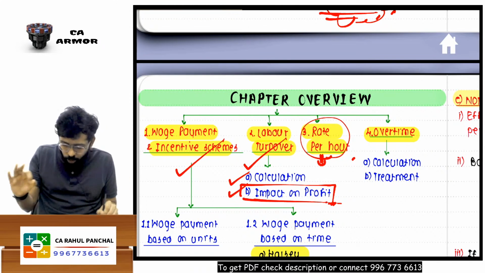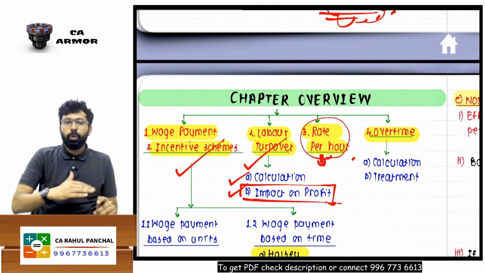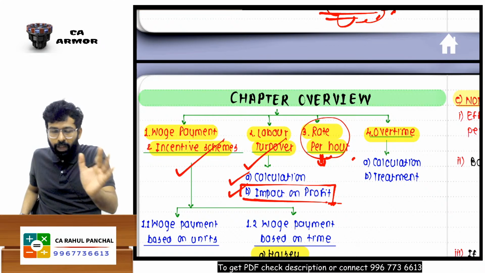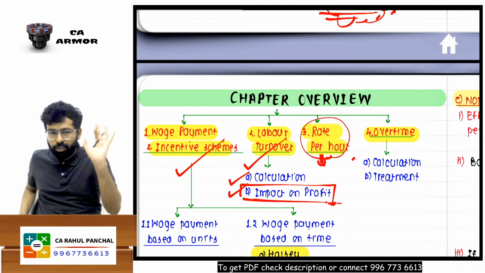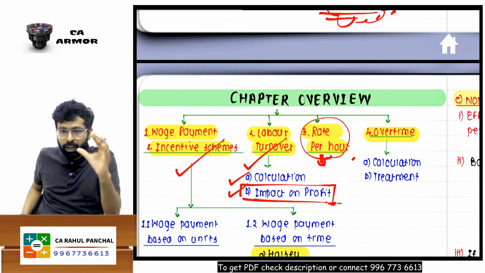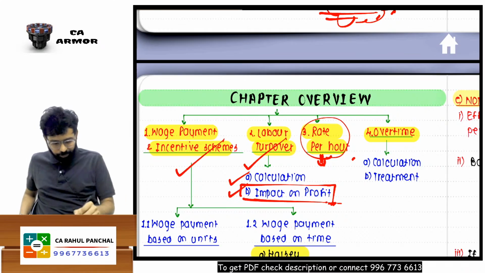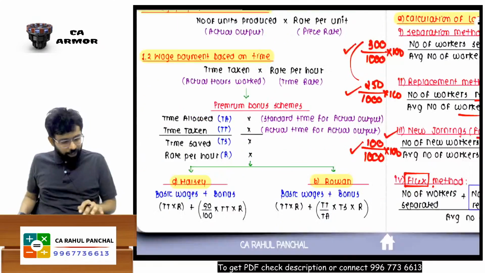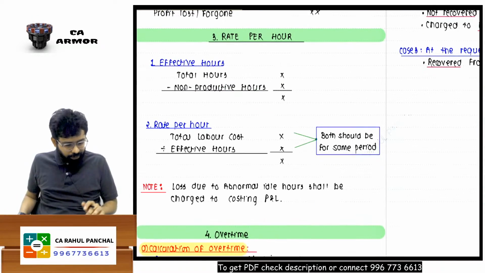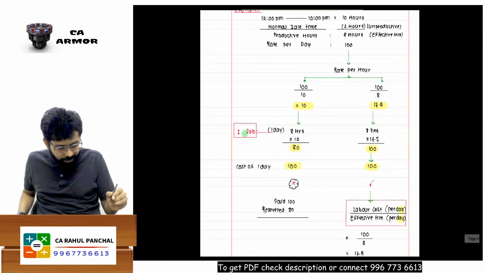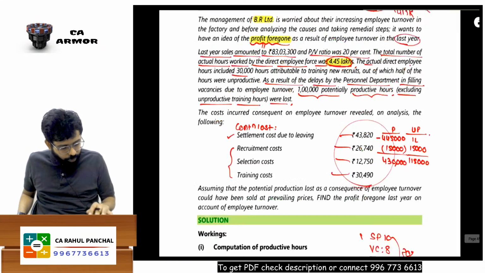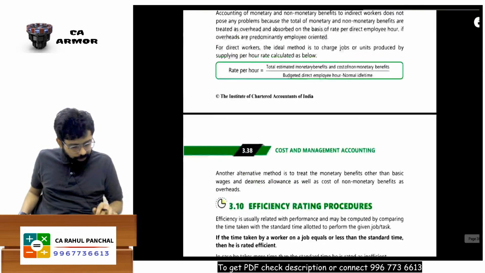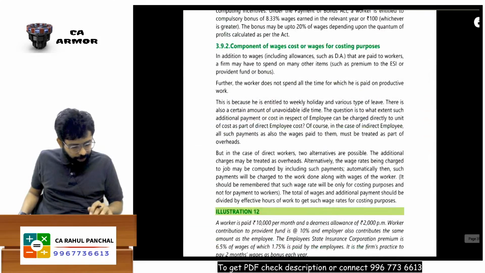Now, let's go to the rate per hour part. How do you get that rate per hour? Understand. My worker is working in the organization. I would like to calculate what is the per hour rate when he is working in my organization. Let's do the question, you will understand what the scene is. So let me go to the question of rate per hour. You can just note down which questions we are doing, and write down the numbers.